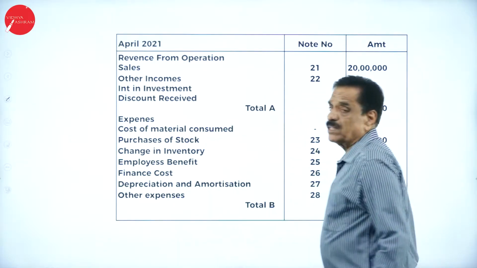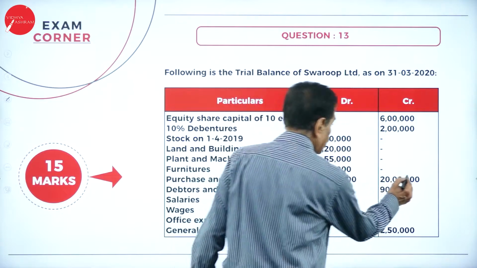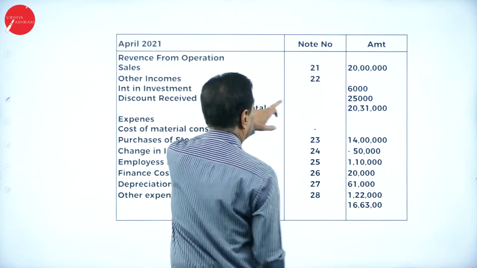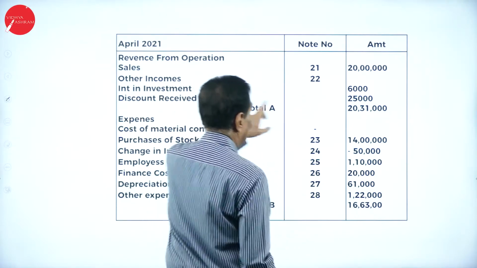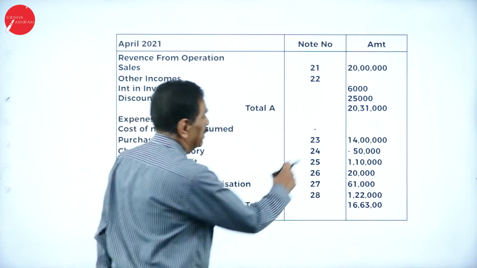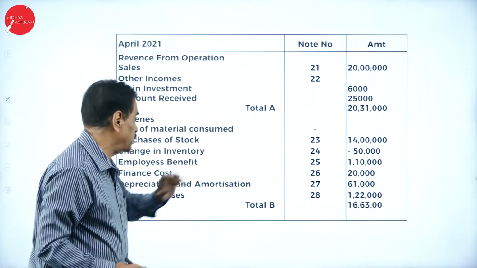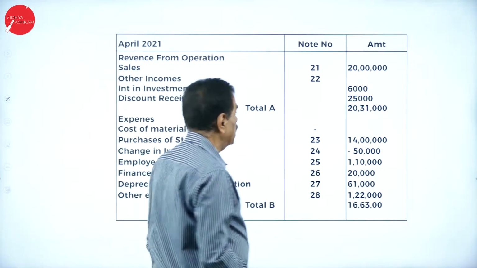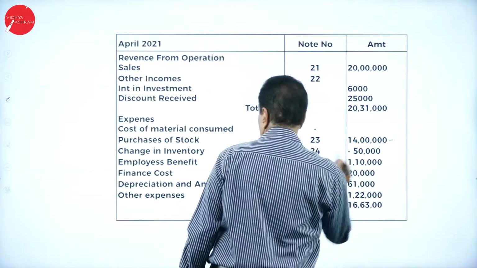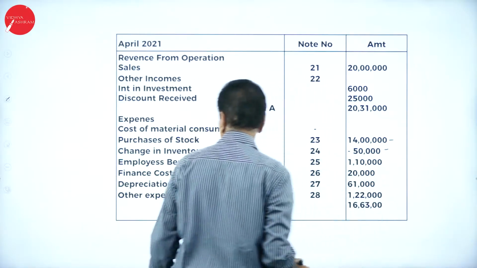Now if you go with the problem, revenue from operation is 20 lakh. Sales 21 lakh. Other incomes 22: interest on investment, discount received. If you add, it is 20 lakh 31,000, the total A. Then your expenses: cost of material consumed is not there. Purchase of stock is there, purchases 14 lakh. Change of inventory means opening stock minus closing stock, 50,000.